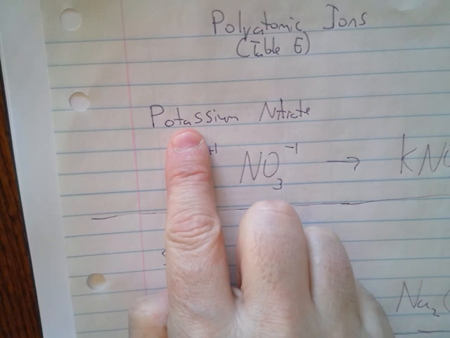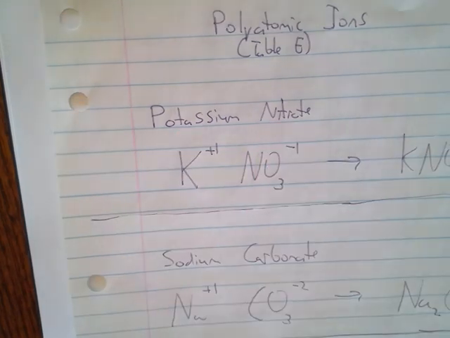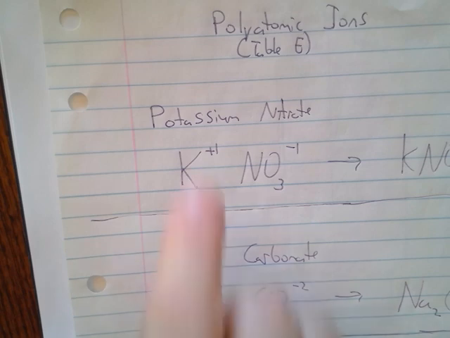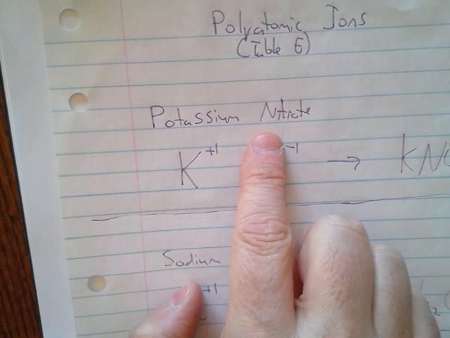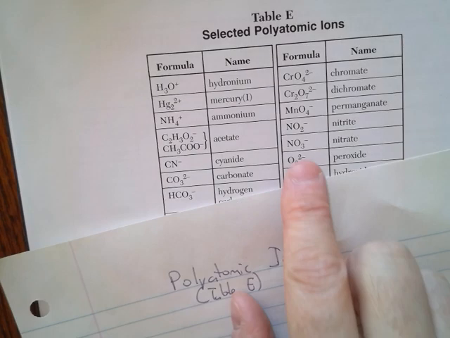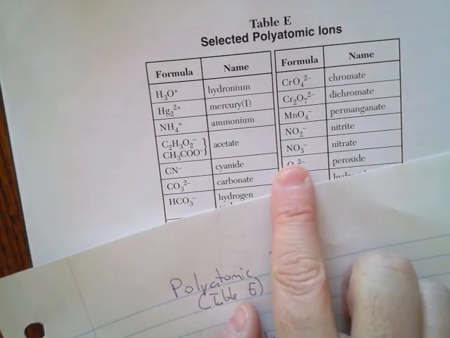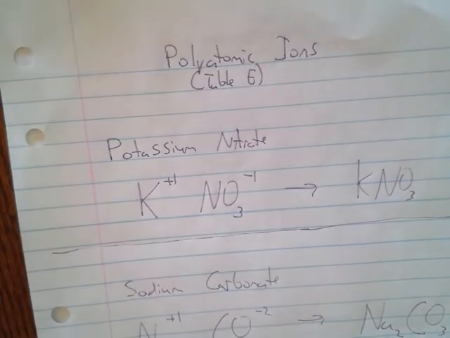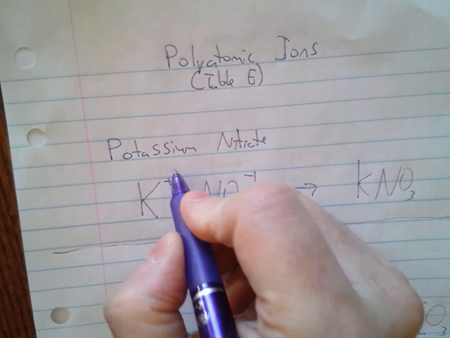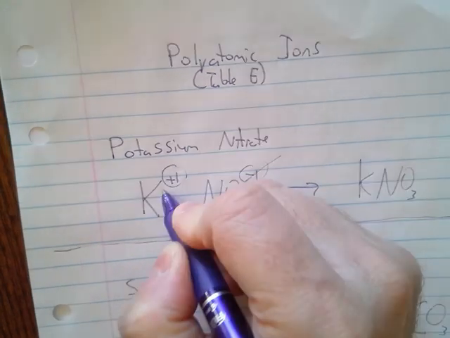So what happens if I have a compound like potassium nitrate? Remember I told you earlier that metal and nonmetal combinations form ionic compounds? Well, the formula for potassium is K, or K+, and that is clearly a metal. And nitrate, if I look in my reference table, there it is right there, is NO3 with a -1 charge. It's a polyatomic ion. Well, the same rules apply. Since this is a +1 and this is a -1, they cancel, and your compound is just KNO3.